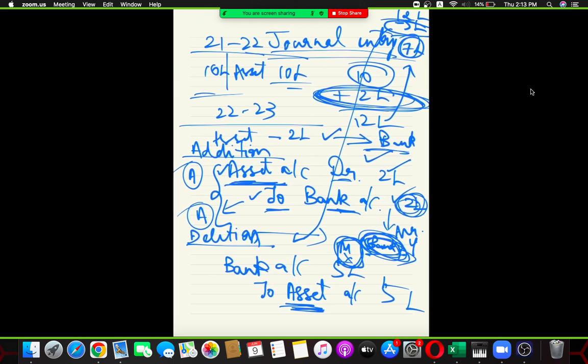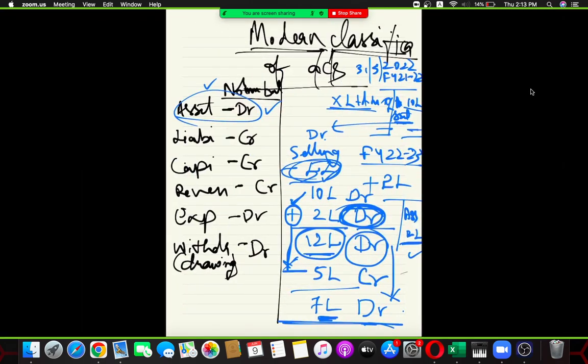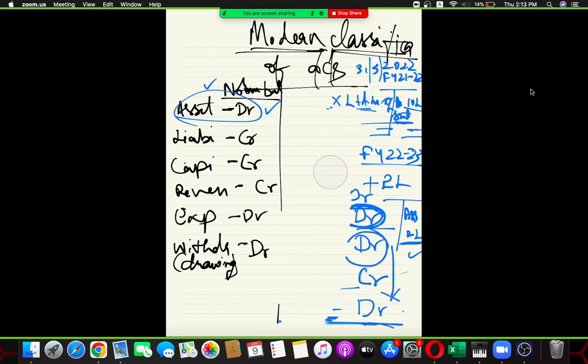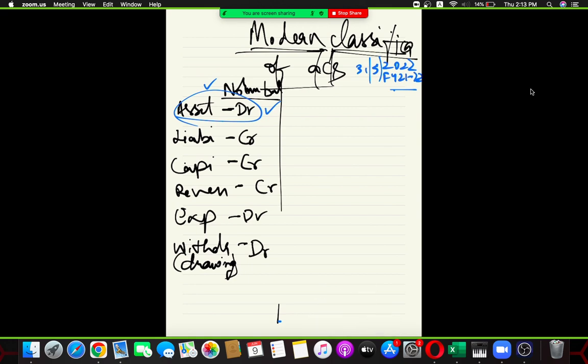So with this instance, let's try to understand. What am I trying to convey is very simple. See people, when there is an account, when will the account be debited and when will the account be credited?